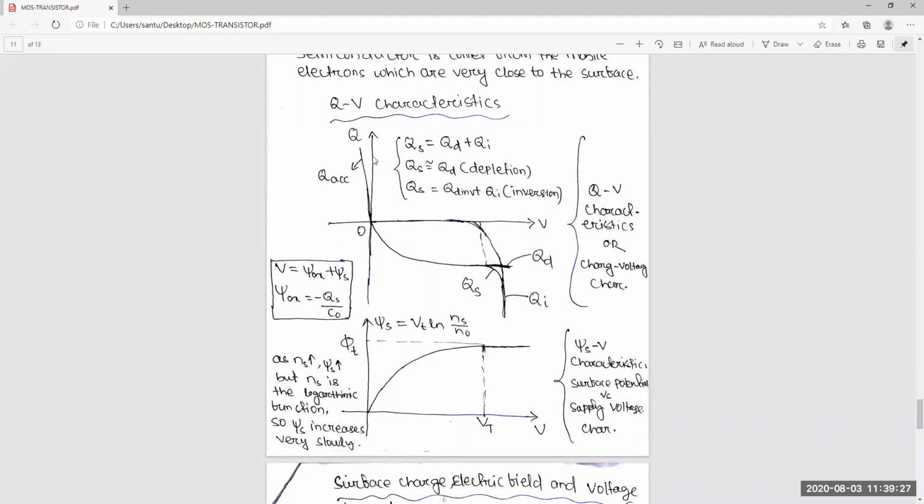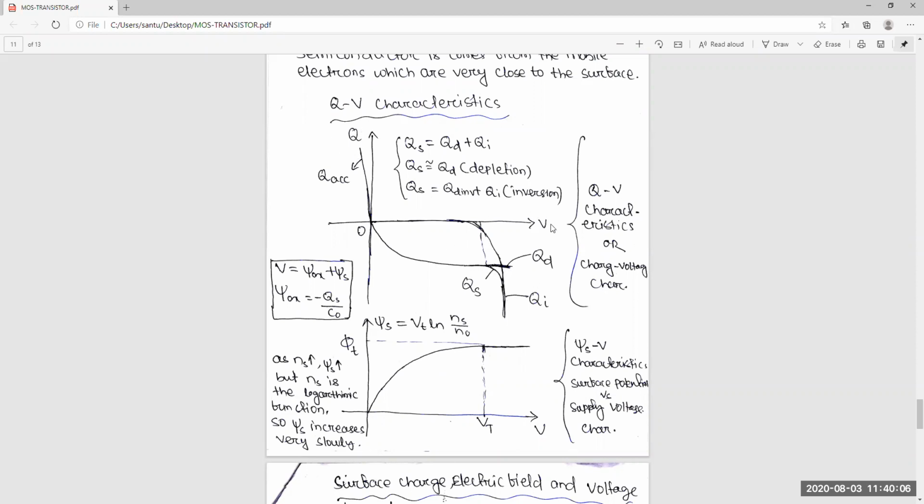So three parts: the accumulation, in the depletion this part will work, and after the threshold both depletion and inversion will work. The depletion charge will increase very slowly, but the inversion charge will increase very heavily. So this inversion will dominate. Finally this is your profile, from accumulation, then depletion, then inversion. Though it increases heavily, finally the sum is in this way. So, got the point?